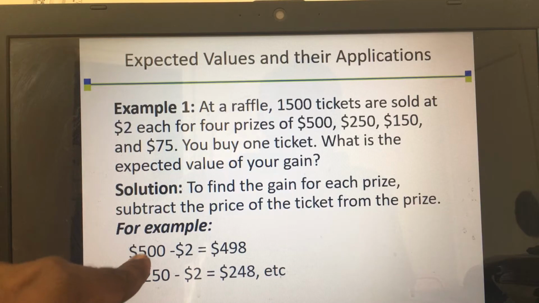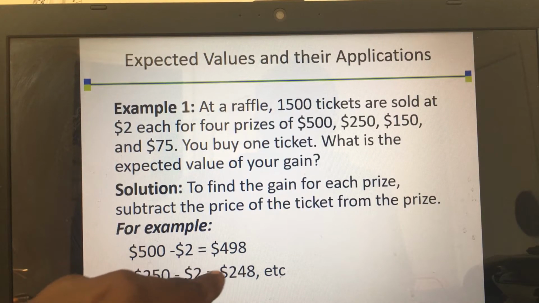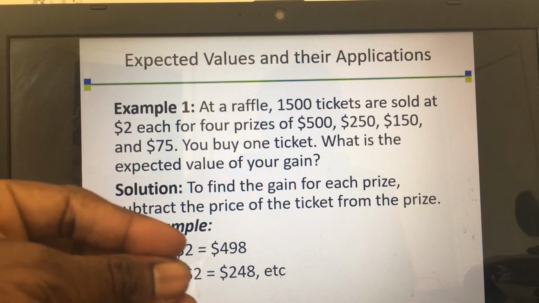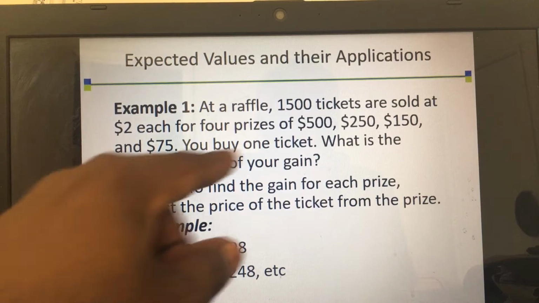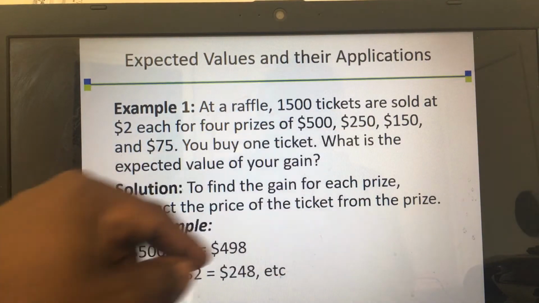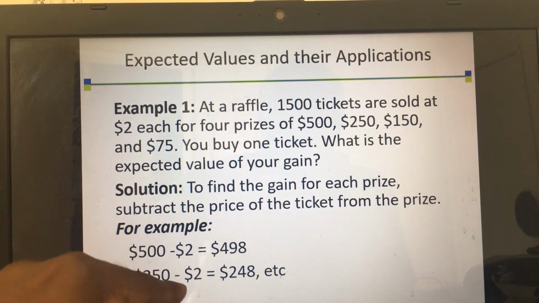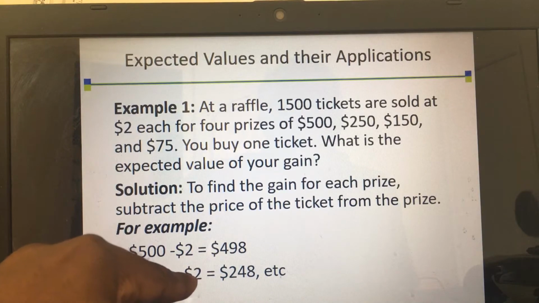So that means somebody who won $500, his actual win is $498 after you subtract the $2 that they paid to buy the ticket. And somebody who won $250, the actual win is $248 because you have to subtract the $2 that they paid for the lottery ticket.